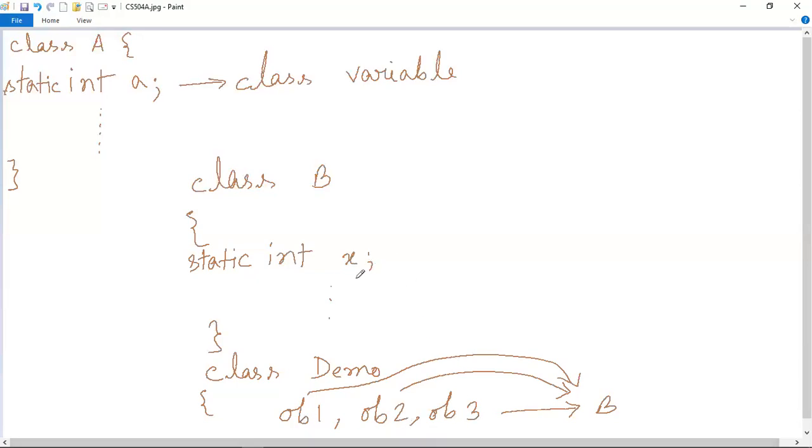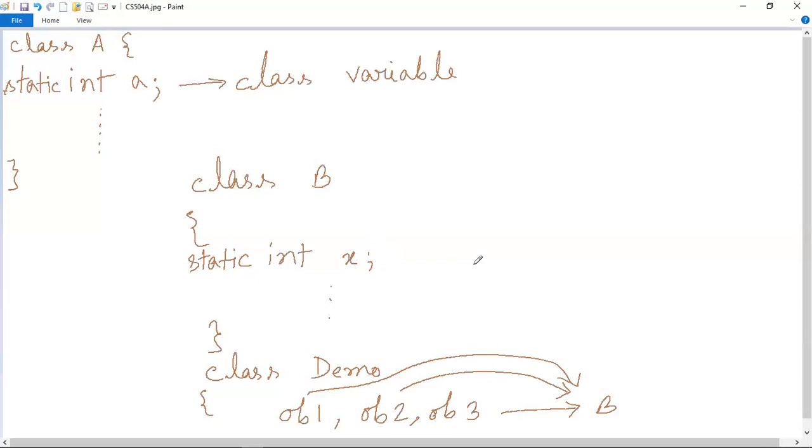No copies of x will be made, which will be passed to the three objects ob1, ob2 and ob3, unlike instance variables. That means x will be shared by all these three objects. So this is the difference between static variable and instance variables, or class variables and instance variables.